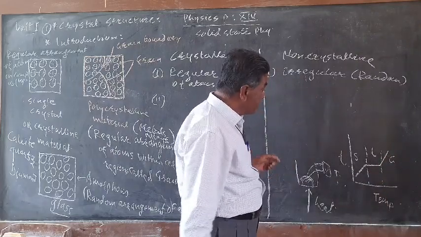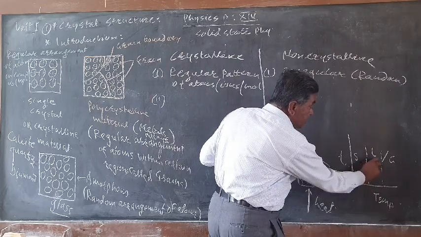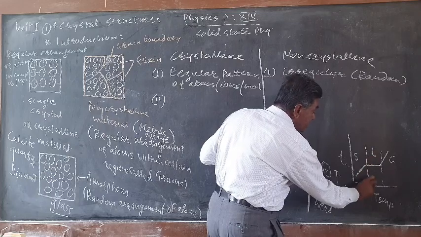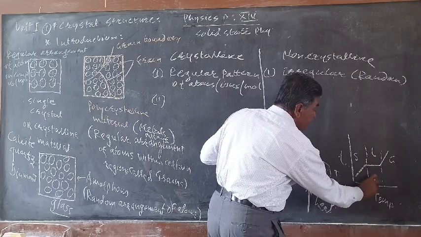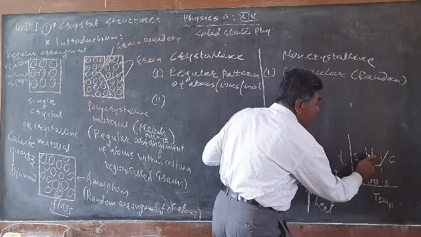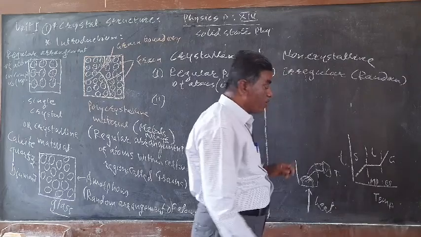The temperature at which the solid starts converting into liquid is called the melting point, while the point where liquid is converted into vapors, or gas, is called the boiling point.